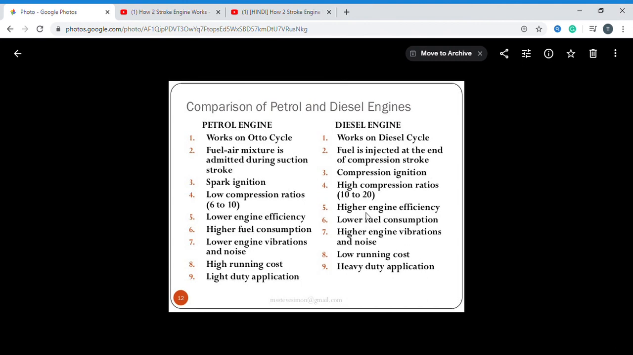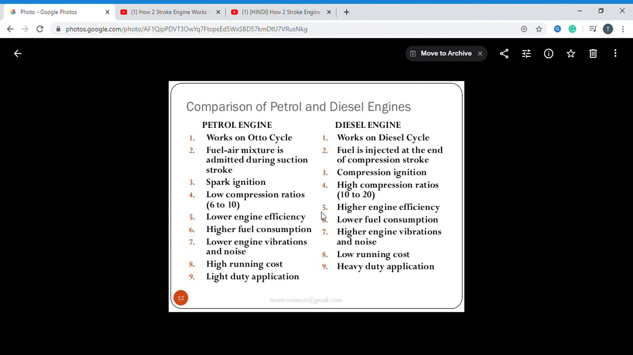The petrol engine has lower efficiency compared to the diesel engine, which has higher efficiency. That's why diesel is used in heavy vehicles. The petrol engine has higher fuel consumption and the diesel engine lower fuel consumption; it requires more fuel versus less fuel. Vibrations and noise are very low in the petrol engine, while in the diesel engine they are very high. The petrol engine has a high running cost, the diesel engine a very low running cost. The petrol engine is used for light duty applications, the diesel engine for heavy duty applications. These are the main differences between petrol and diesel engines.